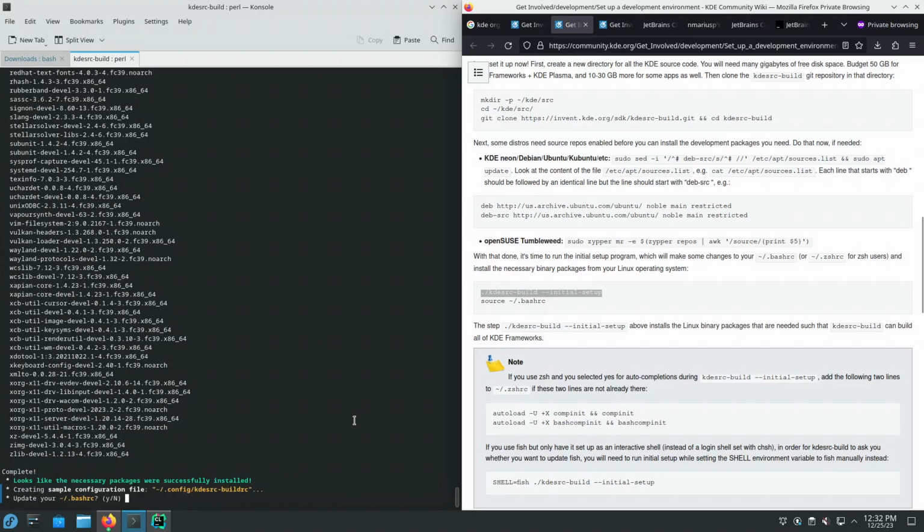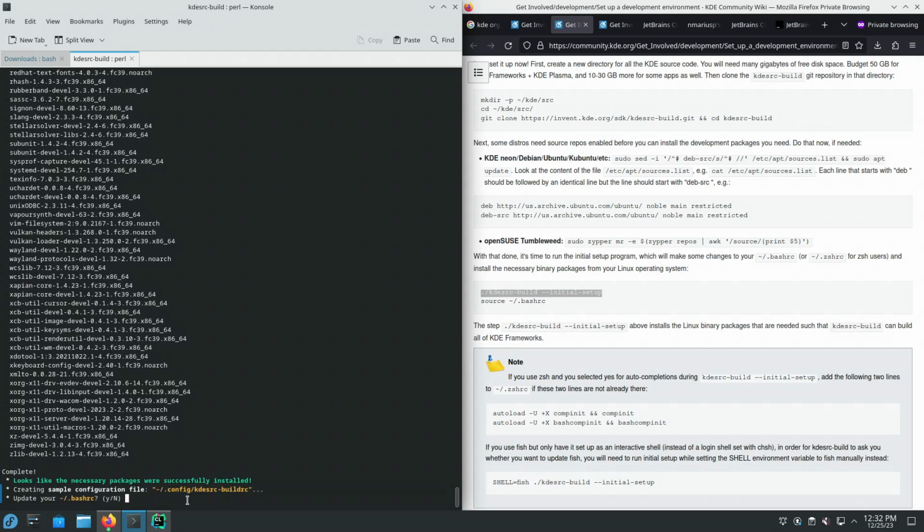The RPM packages have finished downloading, and now we are installing kdesrc-build. The configuration file has been created at tilde/.config/kdesrc-buildrc.